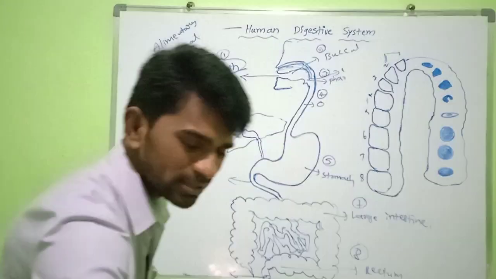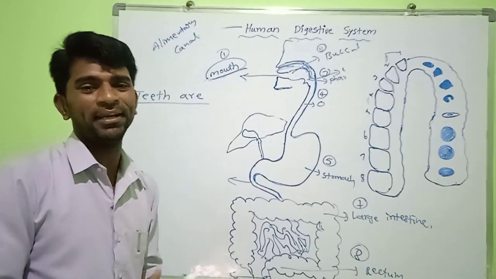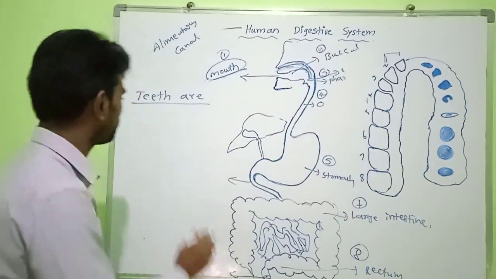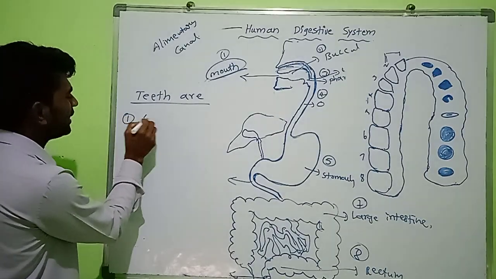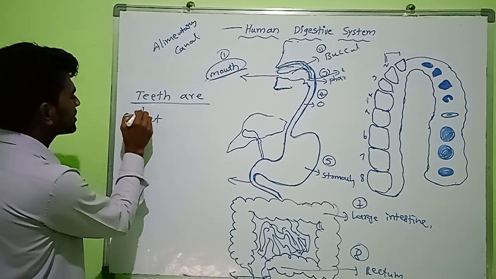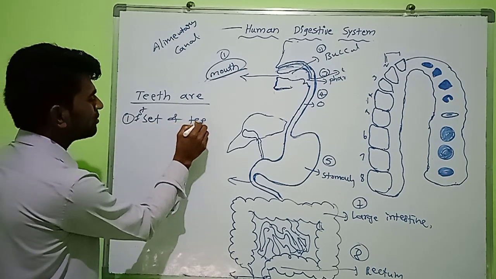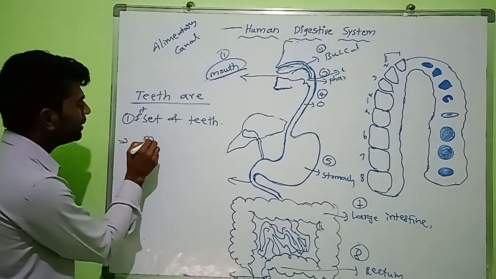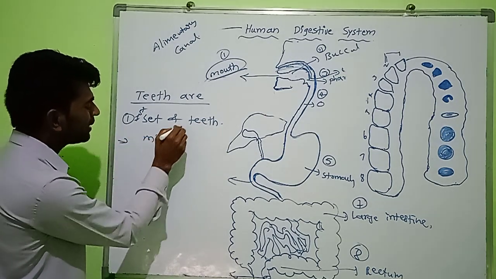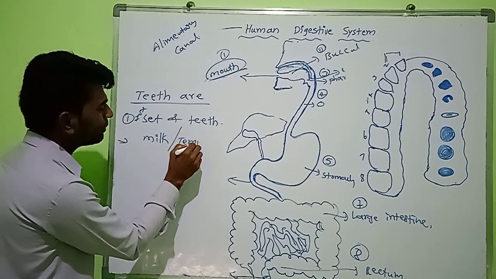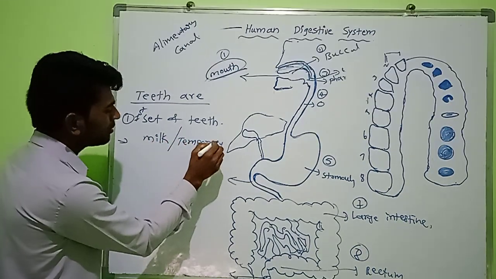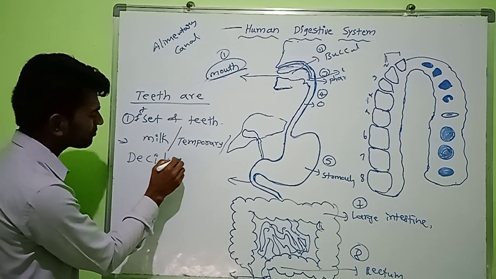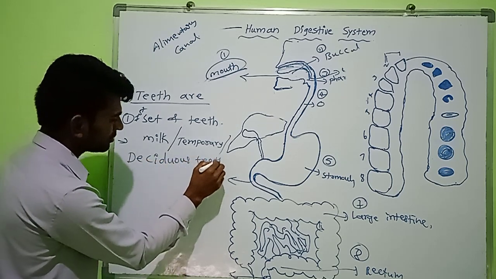All the mammals, including human beings, form two sets of teeth in their lifetime. The first set of teeth are milk or temporary or deciduous teeth.